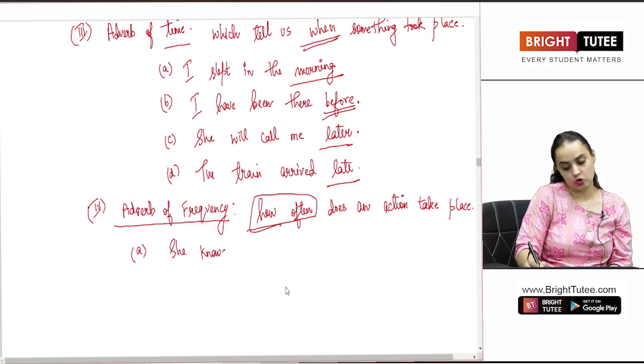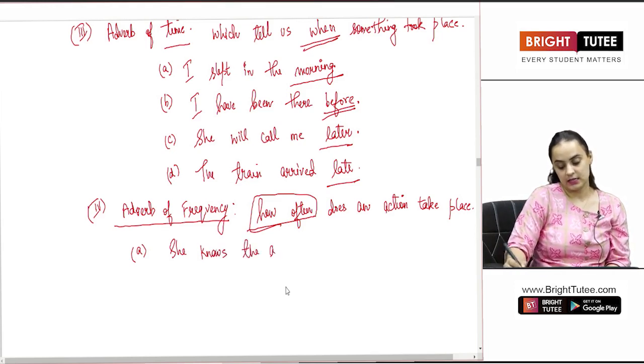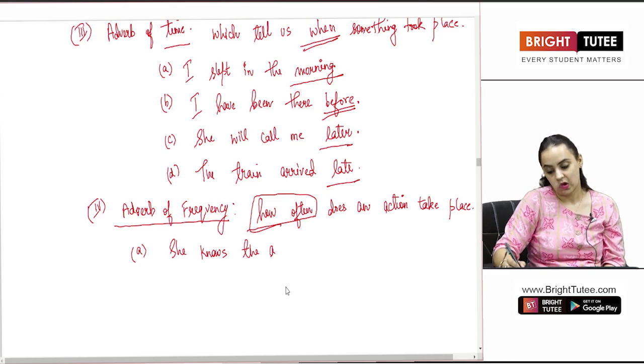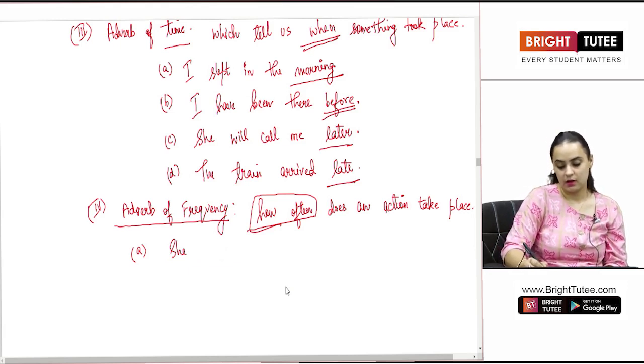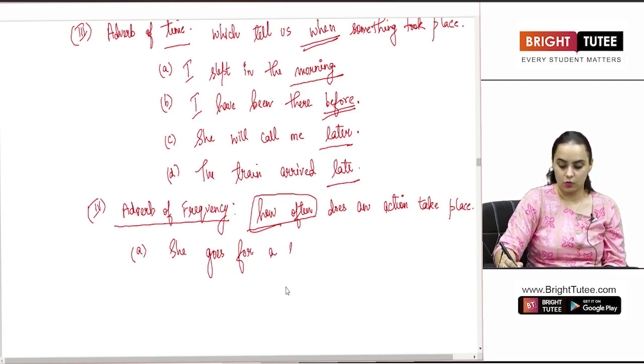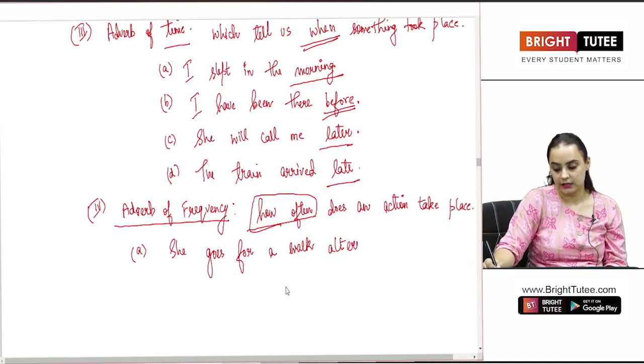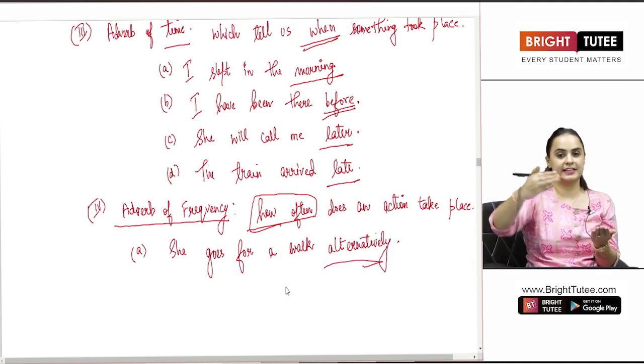For example, if I say she goes for a walk alternatively, leaving one day.